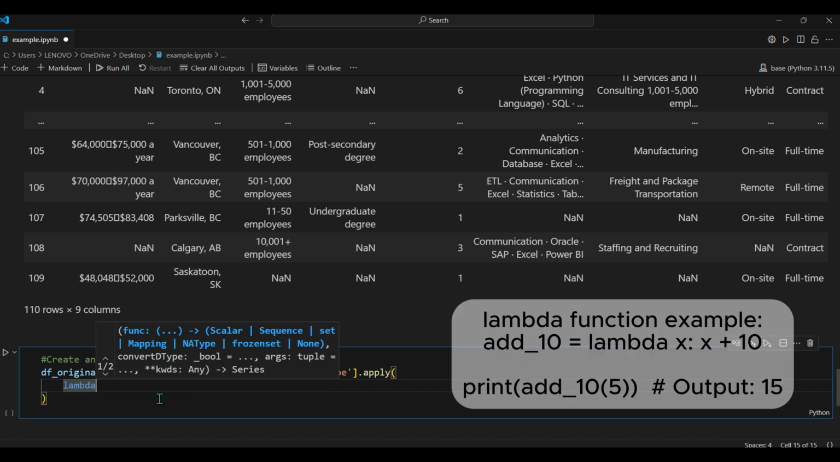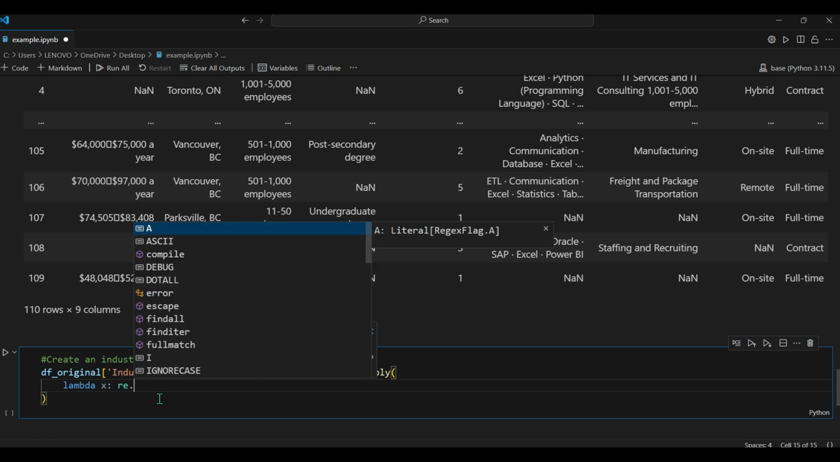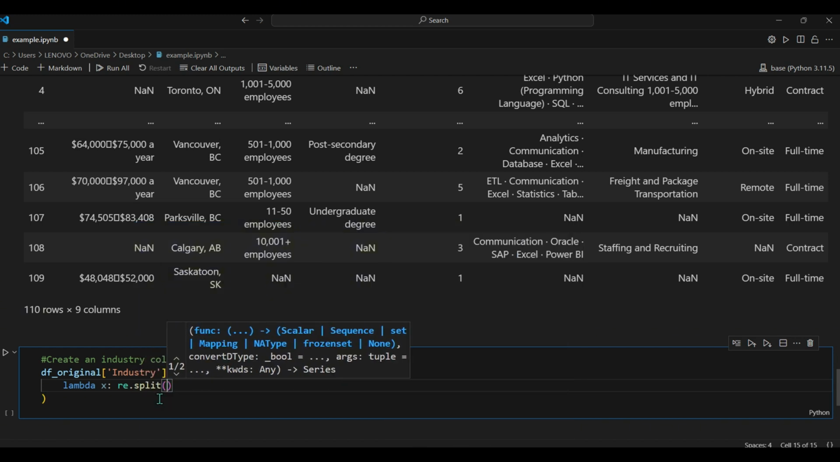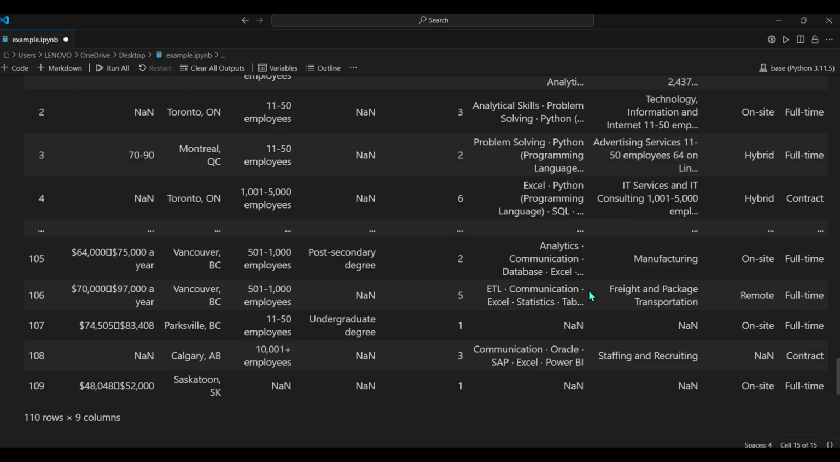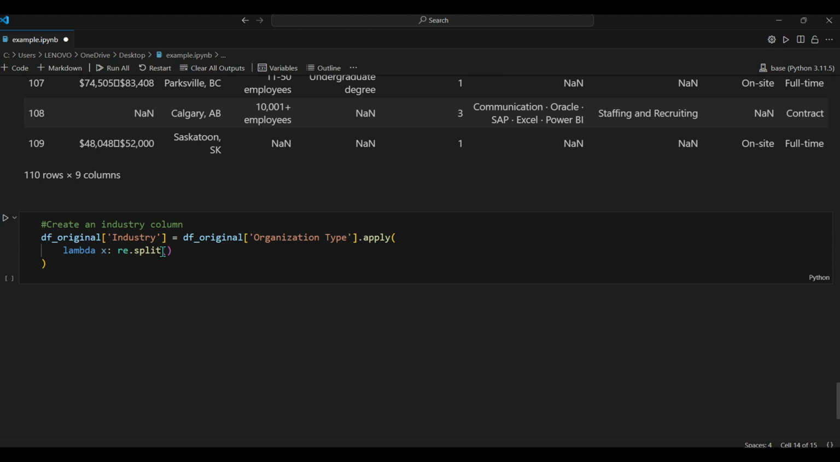Basically, a lambda function helps you conveniently apply a function instead of having to manually create a function first and then apply it to your data. So lambda, we will call our x variable, equals regular expression re, which we imported earlier, and we use the split function. What are we splitting on here? We want to split on the number and the string, and then select only the first occurrence, which will return our industry name.